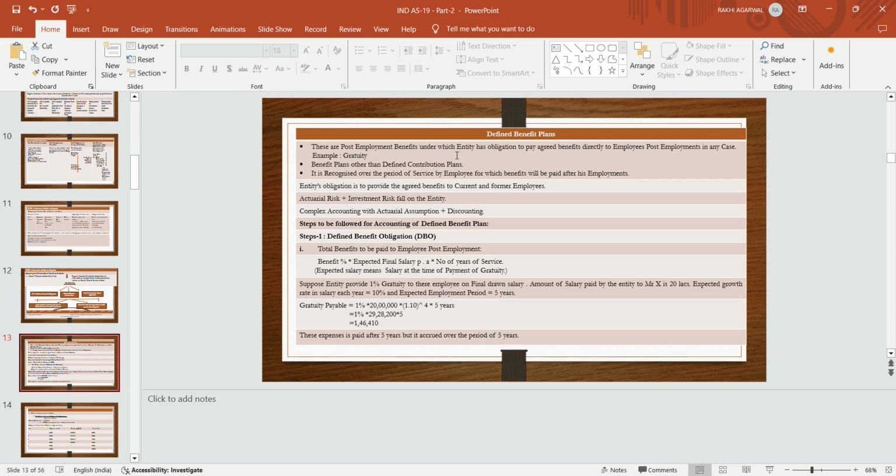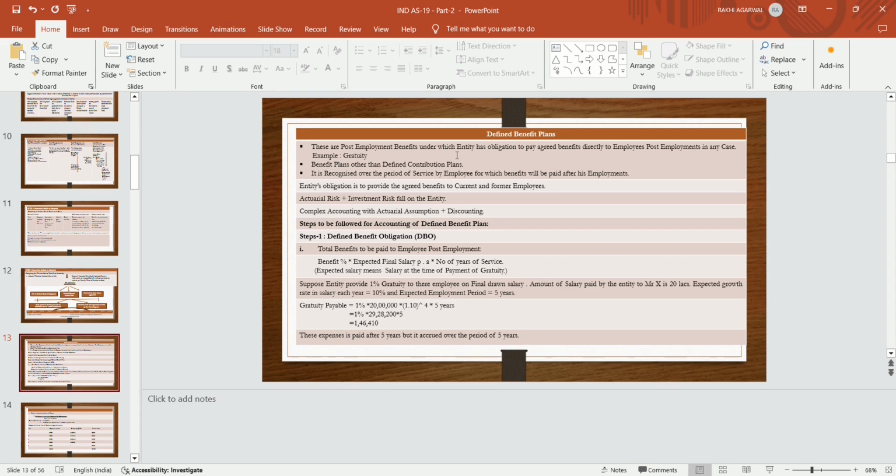This concept is explained with the help of an example. Suppose the entity provides 1% gratuity to its employees on final drawn salary. The amount of salary paid by the entity to Mr. X is 20 lakhs. The expected growth rate in salary each year is 10%, and the expected employment period is 5 years. Here everything is uncertain, but it is estimated that the increment is 10%, the employee will stay in the organization for 5 years, and gratuity is paid at the rate of 1%.